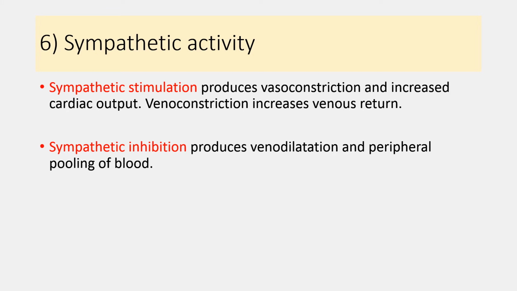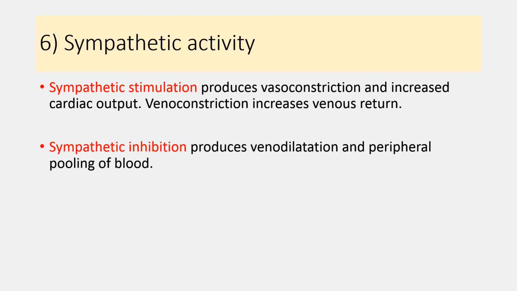Sympathetic activity also affects venous return. Sympathetic stimulation produces vasoconstriction and increases the cardiac output. It also produces venoconstriction, and the constriction of the veins decreases the capacitance of the venous reservoir, and it can increase the venous return.